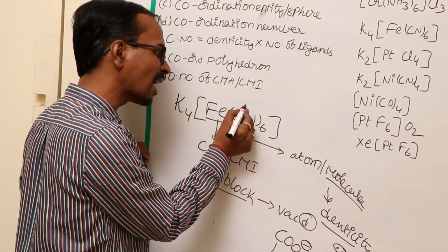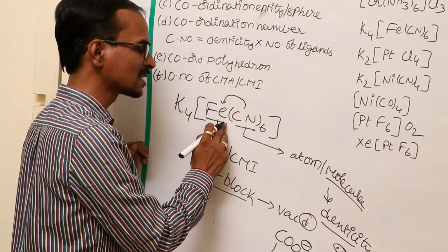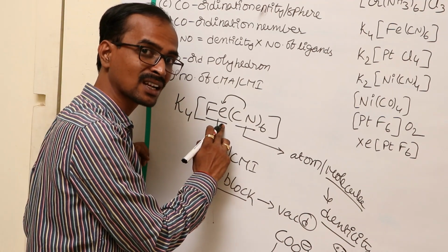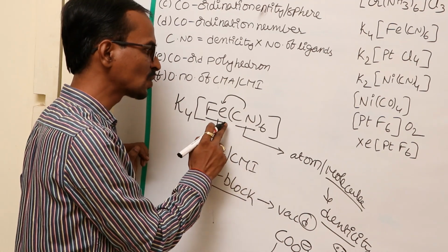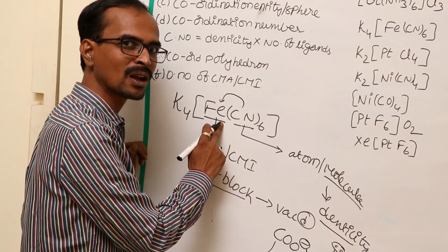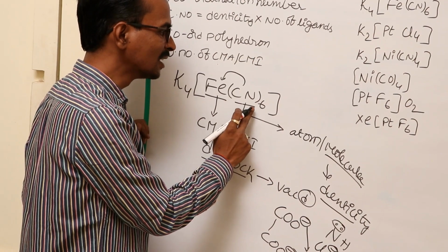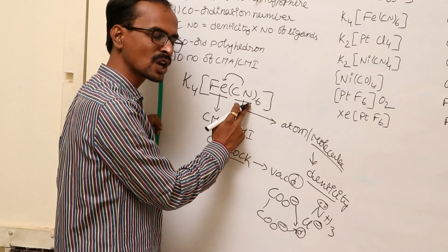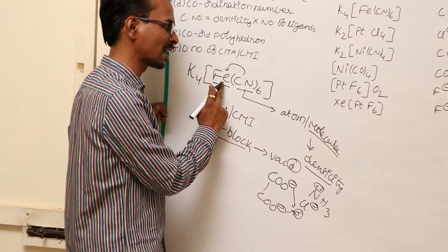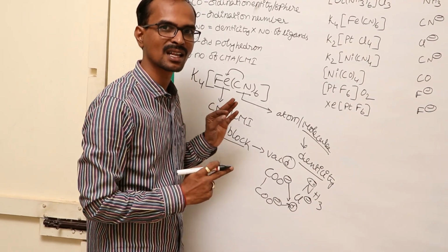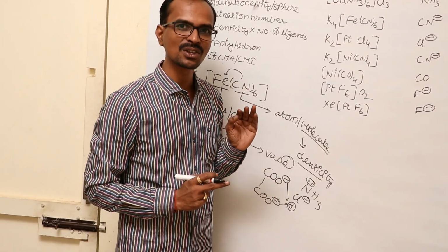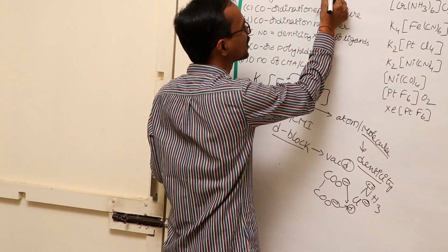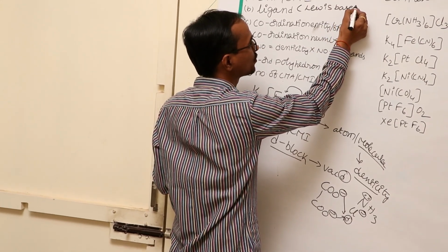Because the cyanide ion donates lone pairs of electrons to the iron atom, it is considered a ligand, and it is the d block element which accepts the electrons from the ligand. So it is called the central metal atom or central metal ion. As the cyanide ion donates a lone pair of electrons or negative charge to the central metal atom, ligands are generally considered Lewis bases. This term you have to remember.